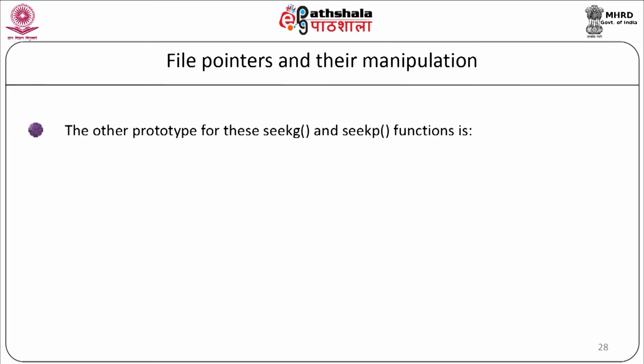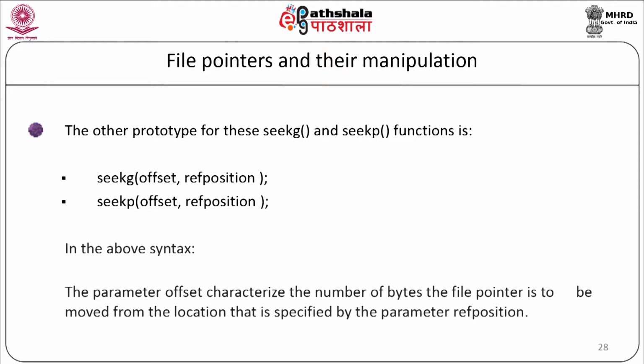The other prototype for the seekg and seekp functions is seekg(offset, reference position). For seekp, it will be seekp(offset, reference position). The parameter offset will give the number of bytes the file pointer is to be moved from the location that is specified by the parameter reference position.